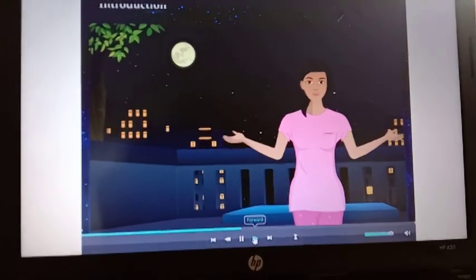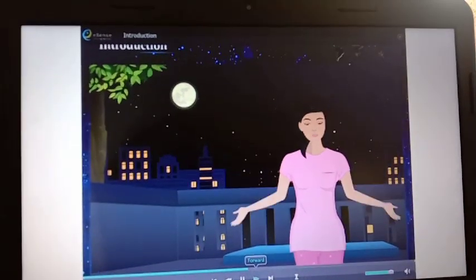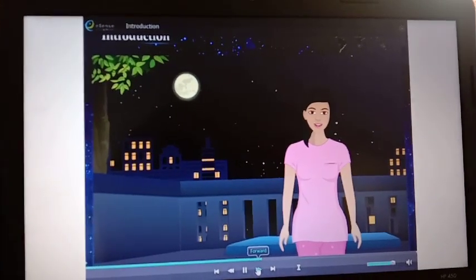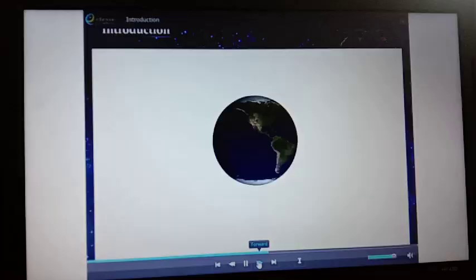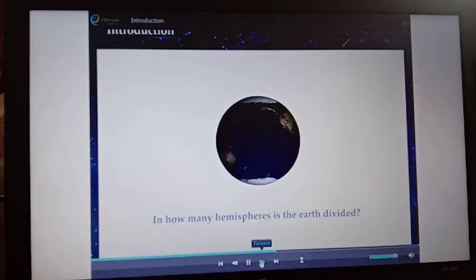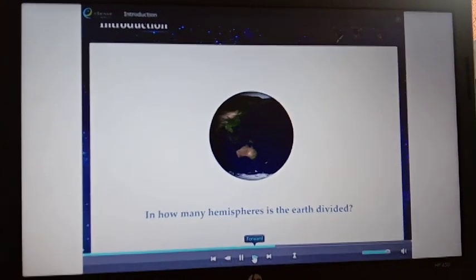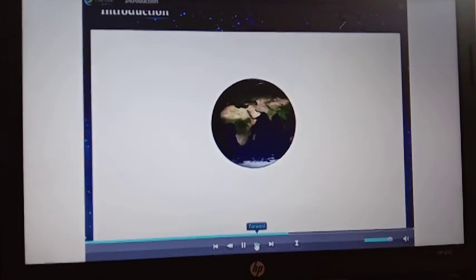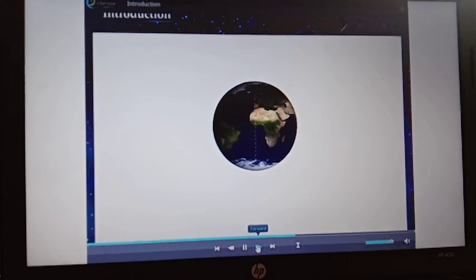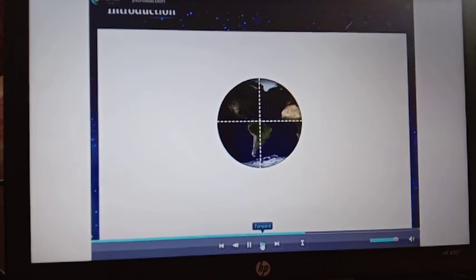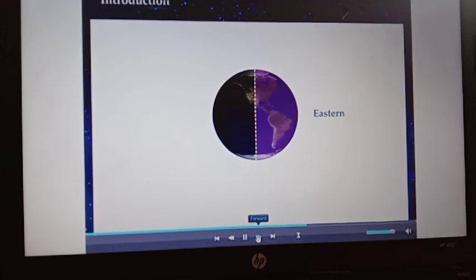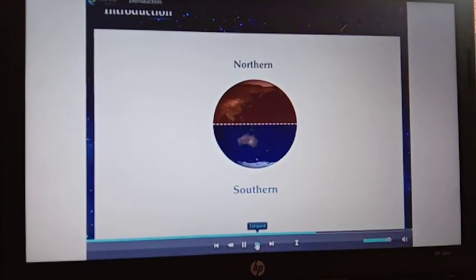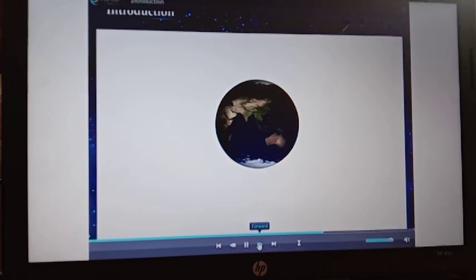Now, let's find out how much you know about the planet on which we live, the Earth. Tell me, into how many hemispheres is the Earth divided? Correct. The Earth is divided into 4 hemispheres. These are Eastern, Western, Northern and Southern hemispheres. India